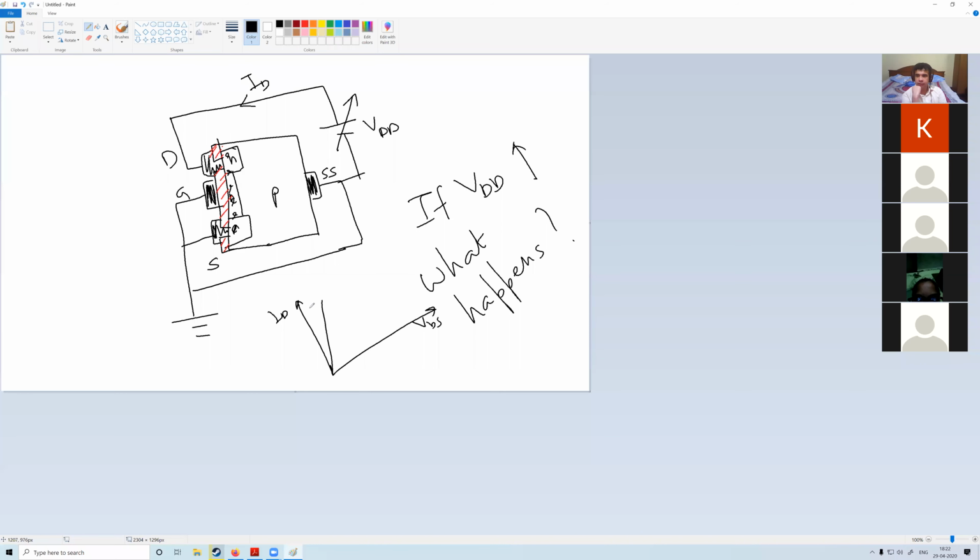Yes, the question is what else happens? Initially, the current does increase, so that point is correct. What else happens?